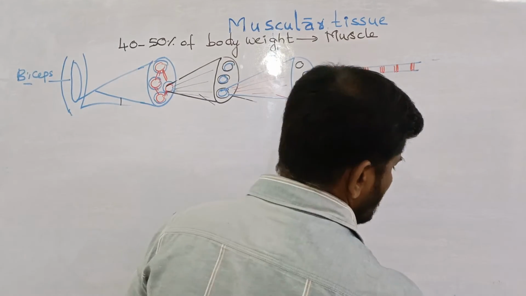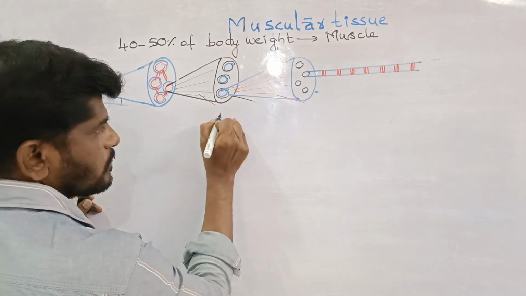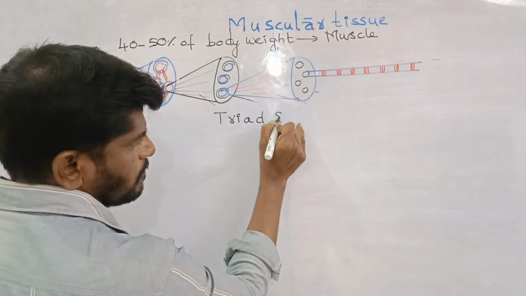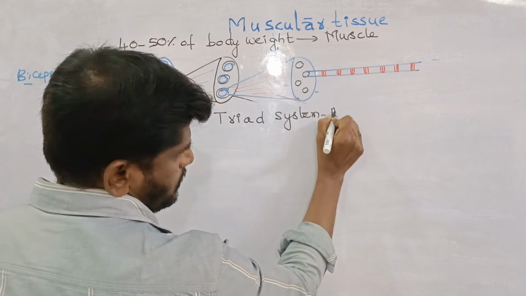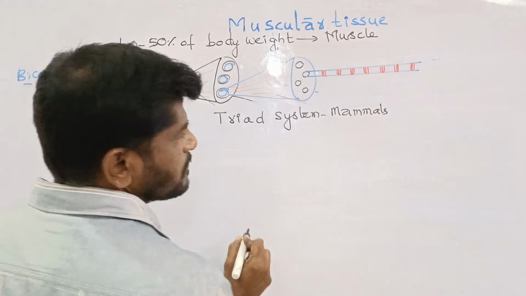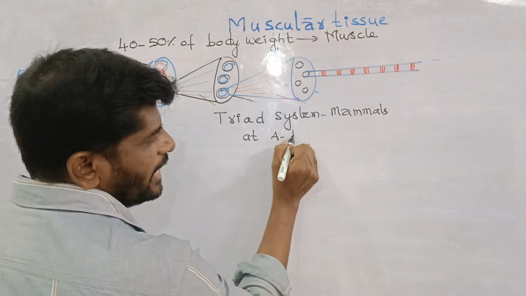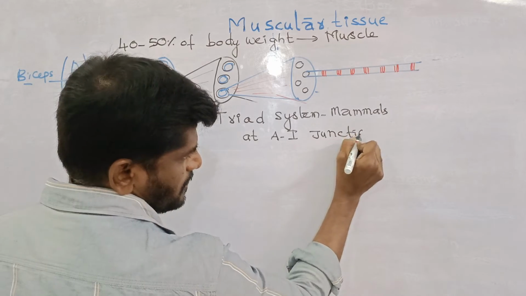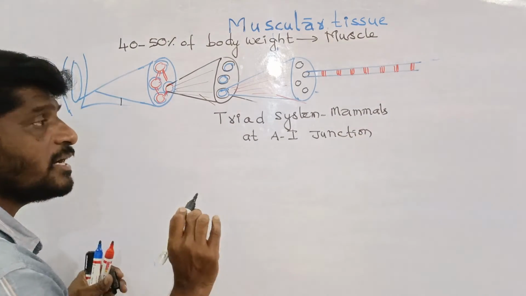The triad system in the mammals is formed at the A-I junction. A band, I band junction. At the A-I band junction, the triad system is formed.